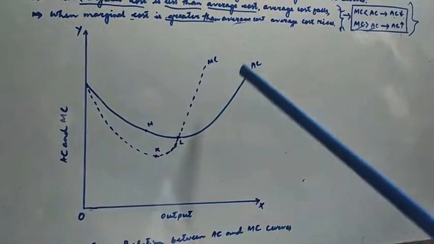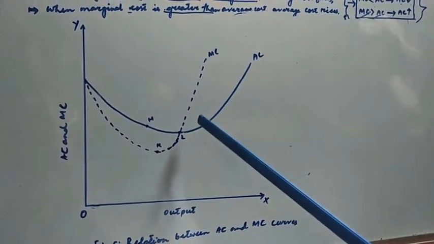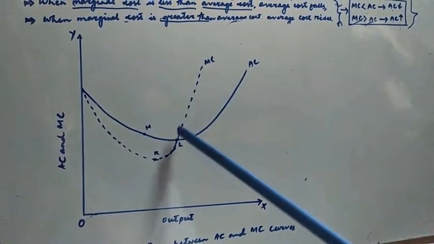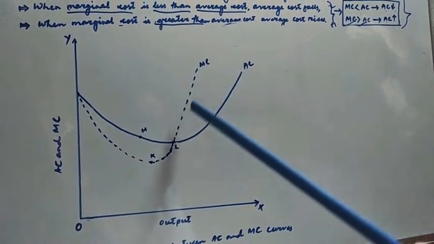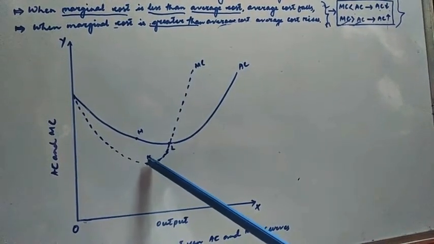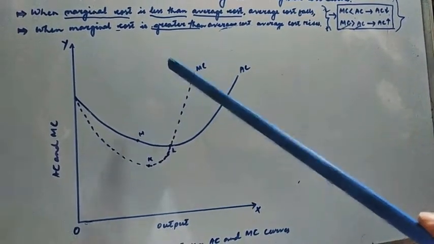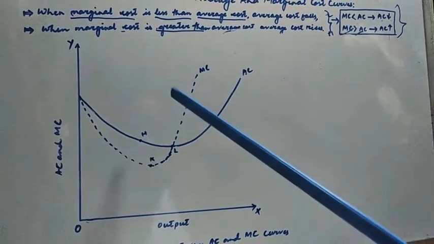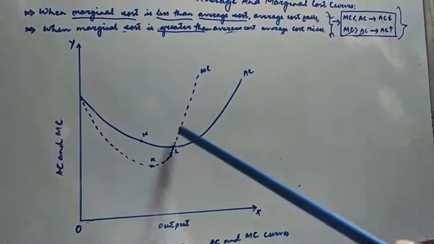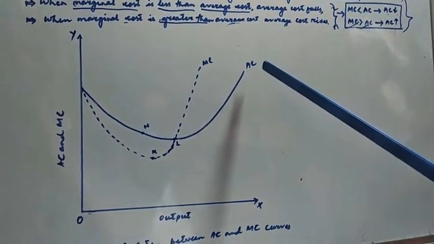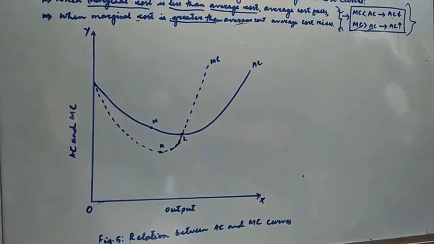But let me repeat again, we cannot say that when average cost is rising, marginal cost will also rise. That we cannot say, because marginal cost can either be still falling or rising at the same time. So two things can happen, so we cannot generalize or deduce the direction of the marginal cost according to the average cost. So that we have to keep in mind.